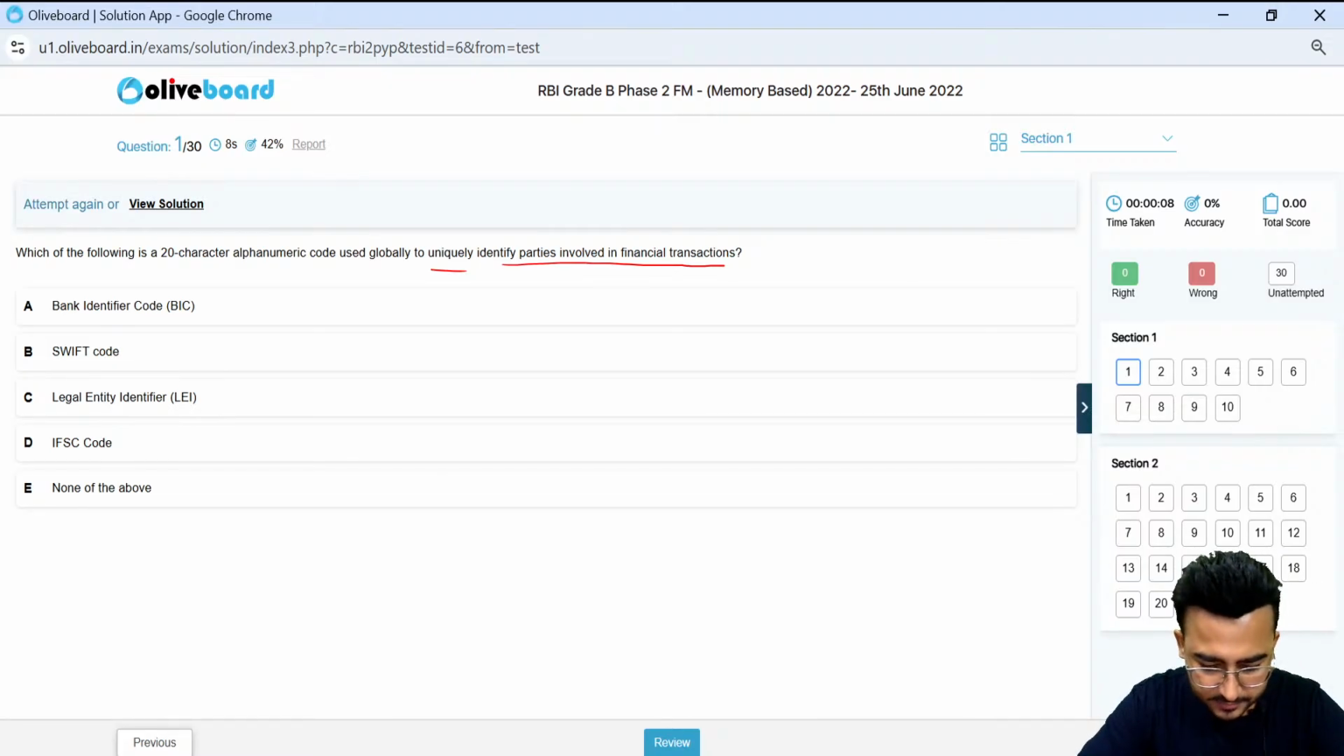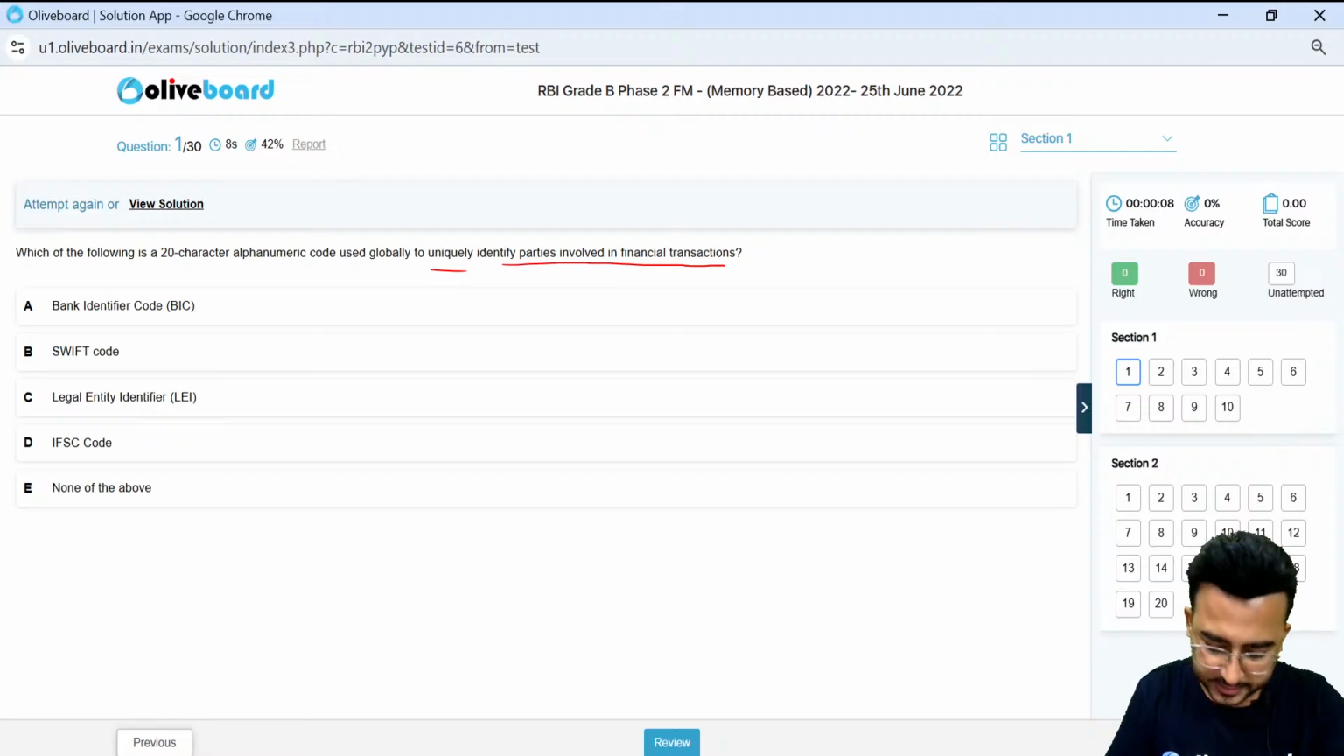So any idea guys about this particular question? Any idea? Anyone? It's a very simple question. Options are bank identity code, SWIFT code, LEI which is legal entity identifier, IFSC code, or none of the above. So what do you think is the correct choice here?